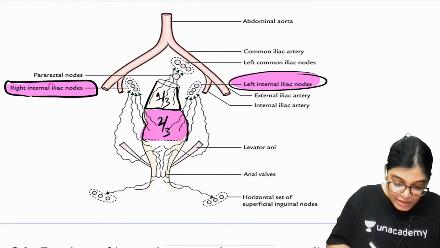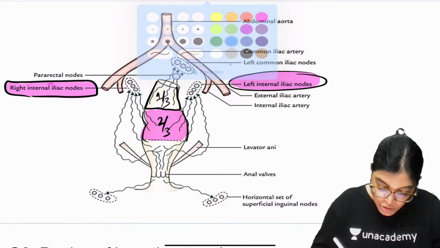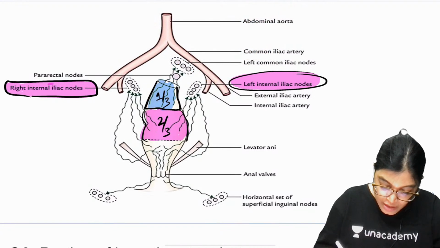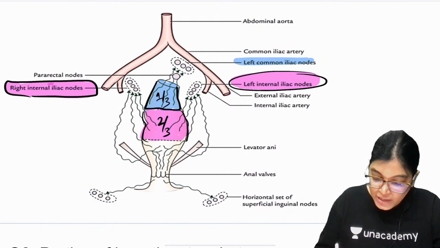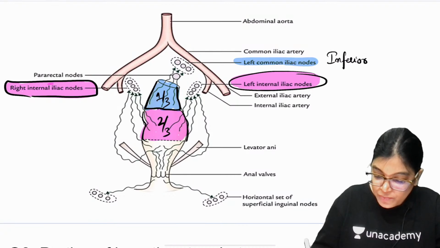And the upper 1/3 part of the rectum drains towards the inferior mesenteric group of lymph nodes.